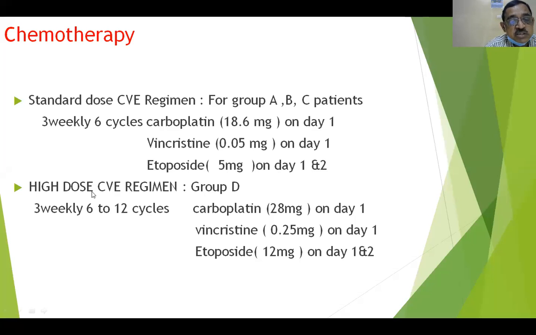And the high dose CVE regimen for group D, we give 3 weekly, 6 to 12 cycles. Again carboplatin, vincristine, etoposide. Here carboplatin is 28 milligrams on day 1, 0.25 milligrams of vincristine on day 1, and etoposide 12 milligrams on day 1 and 2. Okay, so this is how we give it.